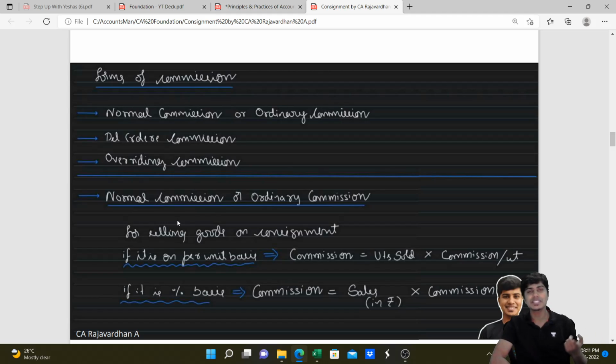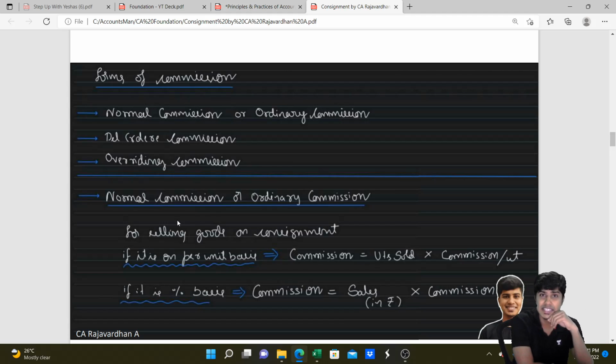The consignee will not pay the bad debt expense. The consignee will say, brother, if you're giving me profit, you give me loss. If you're not giving me profit, you give me only loss? What? Do I look like a fool to you? No, no. Obviously, I can't take it. You take the loss, you take the profit, give me only commission. After all, I am an agent, what will I work for? That's what the consignee will say. Get what I'm trying to tell? It's a fair situation. The consignor has to bear all the expenses, he'll bear bad debts also.